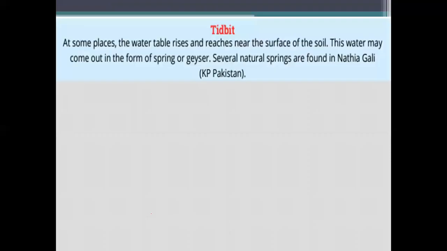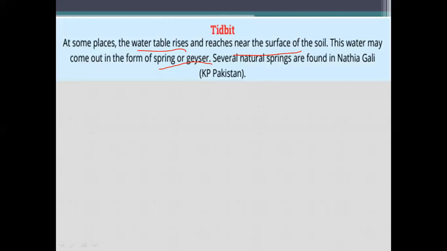So when the water table rises up and reaches near the surface of the soil, this water may come out in the form of springs and geysers. This is a very fascinating view when we see springs and geysers coming out of the earth. The name geyser is given because they are hot springs, and they make the water hot. And like geysers in our home, they also make the water hot and warm for our daily purposes in the washroom, in the kitchen, etc.